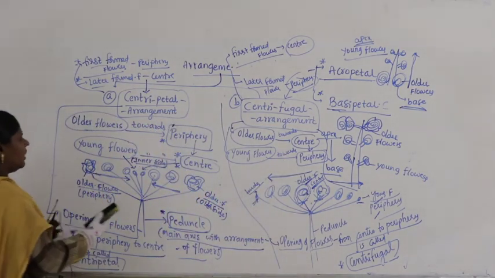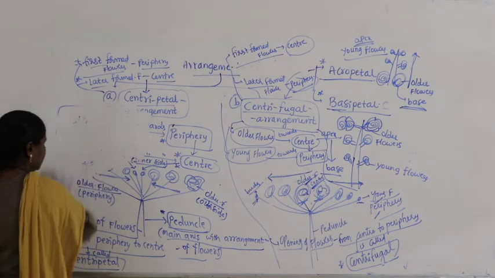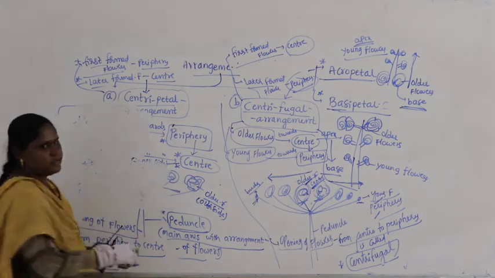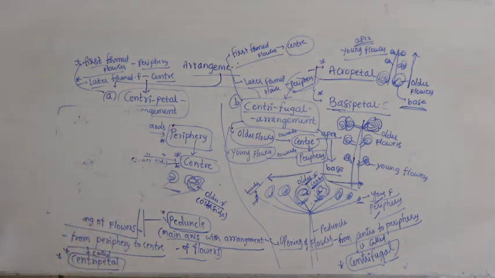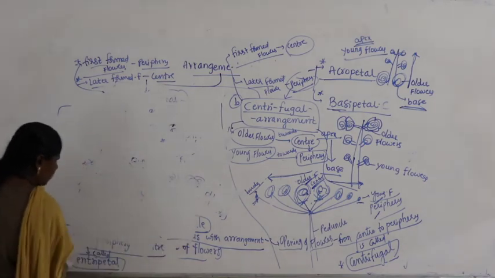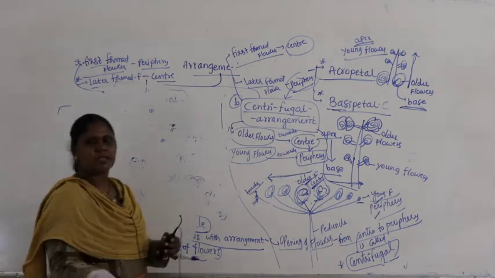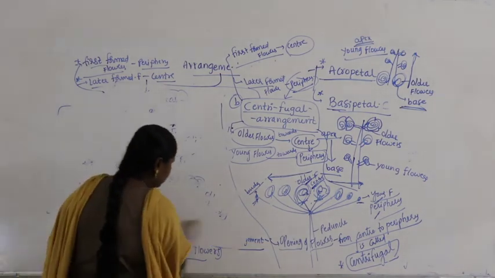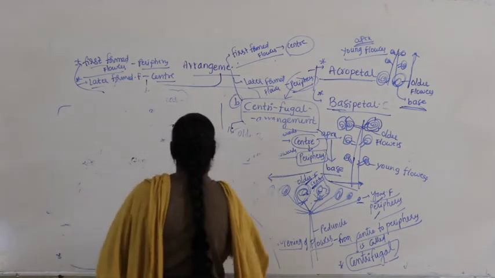So let us see all 4 categories together. That means all 4 categories, how do we differentiate them in terms of opening of flowers?